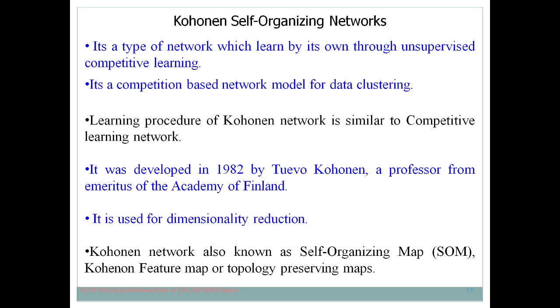So why is it necessary to reduce the dimension? Now let's take a simple example. I have created two models. I have created one model, M1, with, let's say, three attributes, and another model, M2, with four attributes. Generally it is found that if you increase the number of attributes, then the accuracy of the model increases. What do you mean by model? You have used an algorithm, and in order to train it you provide a data set to that algorithm, and whatever output we get is nothing but a model.